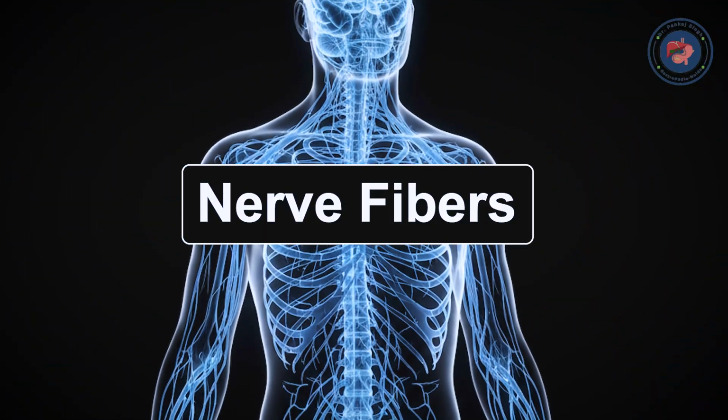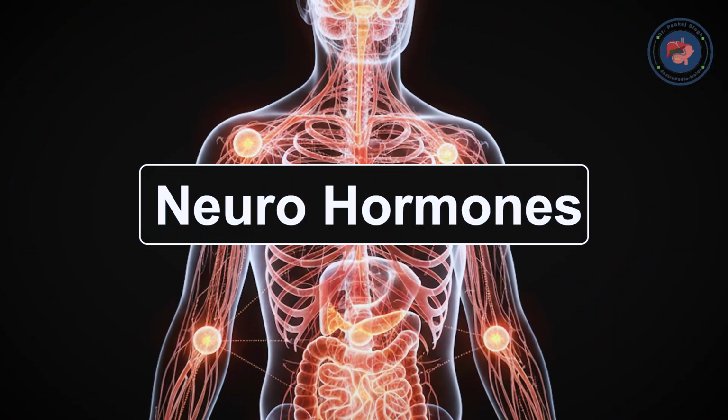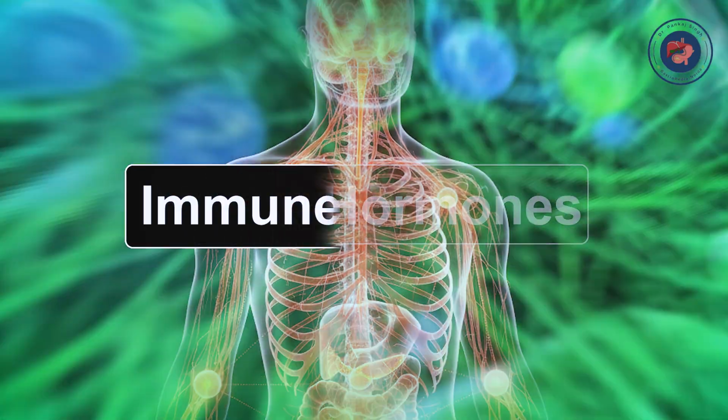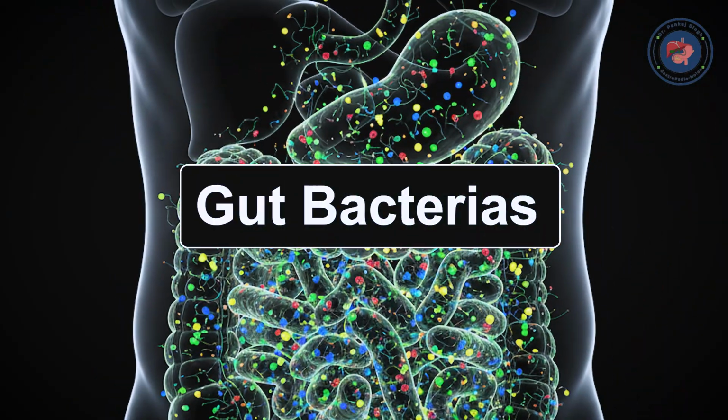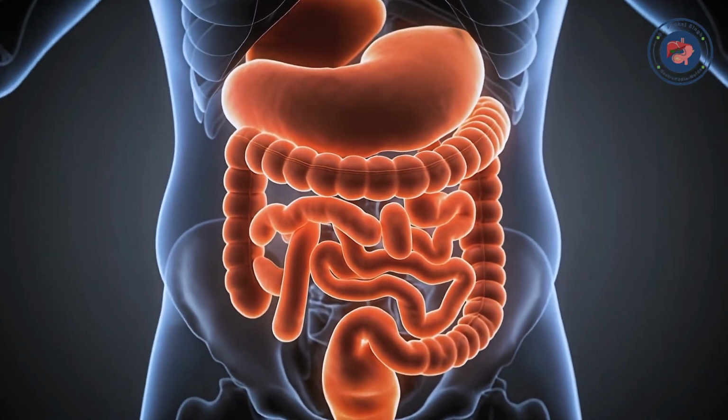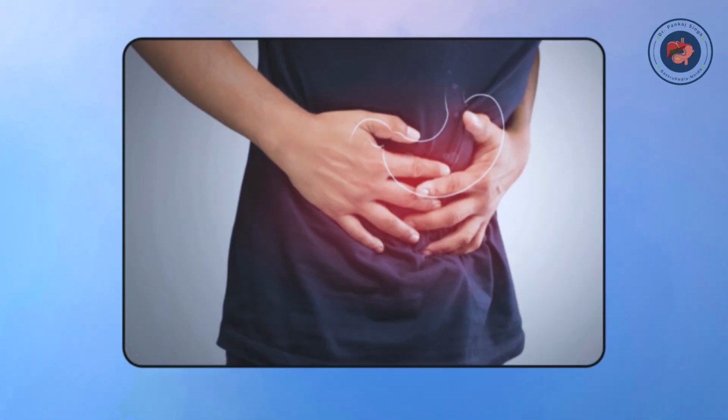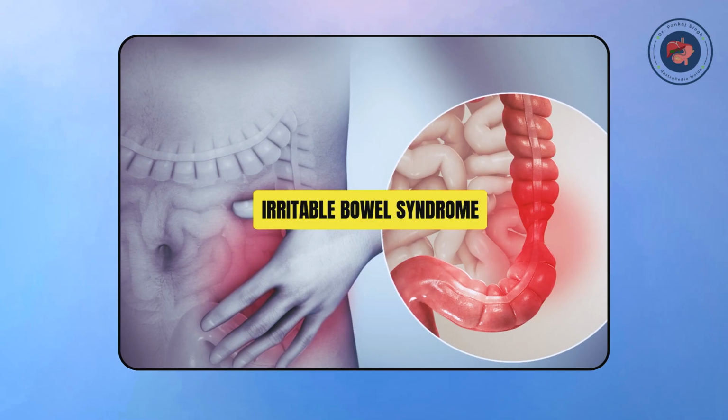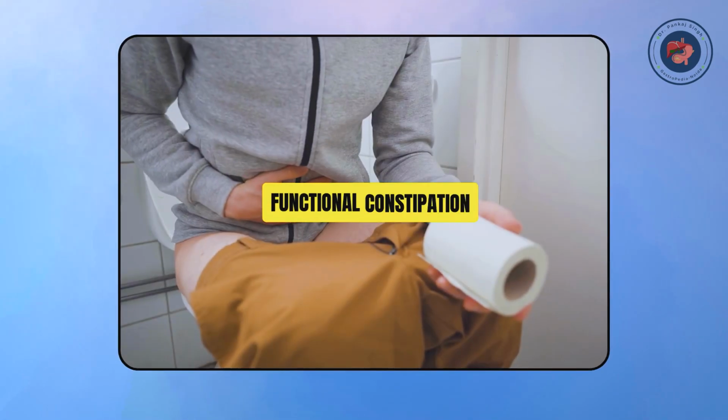So, the gut-brain axis usually functions by a communication between the gut and the brain with the help of nerve fibers, with the help of release of certain neurohormones, with the help of immune signaling and gut bacteria. And these actually lead to a spectrum of problems in the intestine, which is known as functional gut disorder. Now, functional gut disorder can vary from functional dyspepsia, irritable bowel syndrome, functional bloating, or functional constipation or diarrhea.